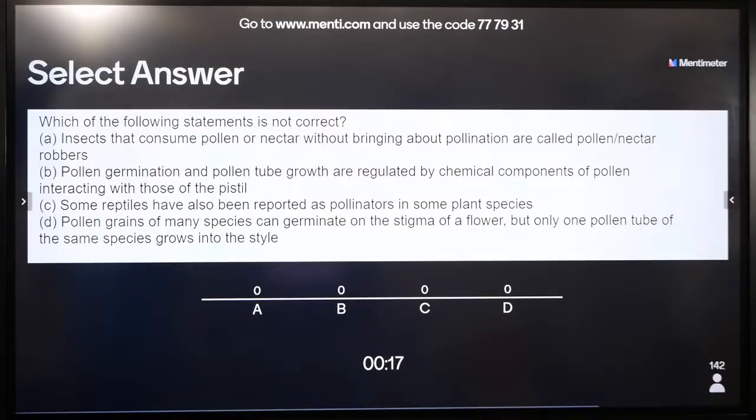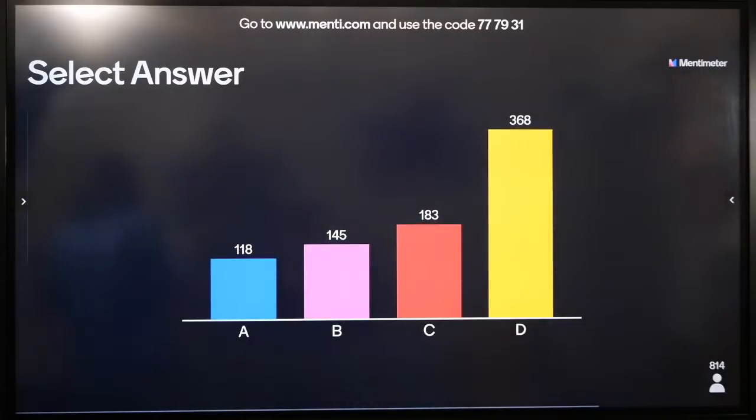चलिए, you have to tell me which one of the following is not correct, okay? Not correct.